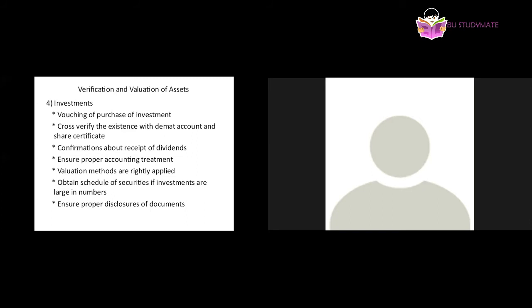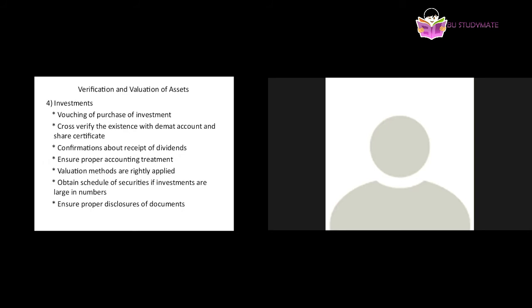Whenever shares are purchased, the shares will be credited to the demat account, and when the shares are sold, the demat account will be debited. A demat account is an account created exclusively for the purpose of share trading, and in the demat account we also have the share certificates. So the investments stated in the books of accounts are cross verified with the demat account and share certificate, so that the auditor can come to know whether all the assets are really existing or they have just been written in the books to show investment.